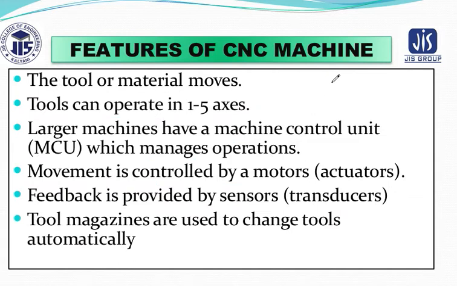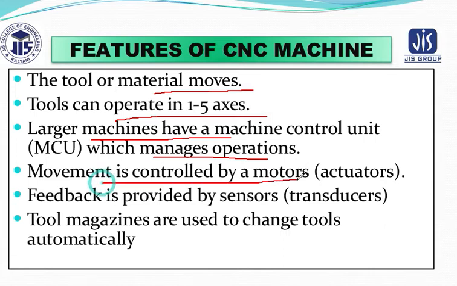Now we are going to talk about the features of CNC machines. So what are the features that we are going to discuss today? First of all, the tool or material moves. Obviously, this is one of the good features. Next, the tool can operate in 1 to 5 axes also. Next, larger machines have a machine control unit which manages the operations. Next, movement is controlled by motors, basically actuators. Again, feedback is provided by a sensor, I mean to say a transducer.